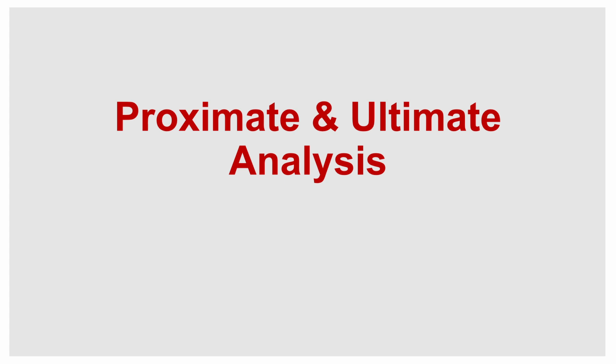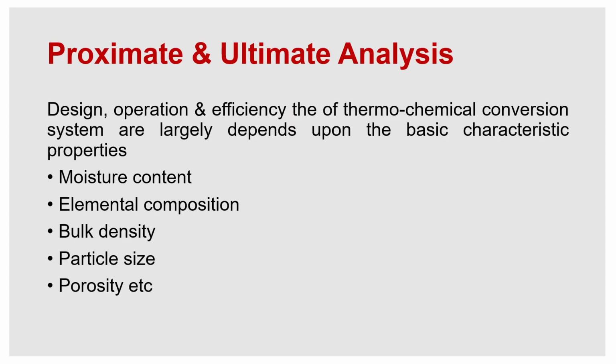Each biomass is different from any other biomass. Coconut husk is different from cow dung, and any other plant waste material is different from coir pith. There are very large variations among them. So if you are designing a gasifier unit for coconut husk, it won't be suitable for normal wood or for cow dung. So the characteristics of each feed material selected for a particular process should be known thoroughly. For knowing that, we go for the proximate and ultimate analysis.